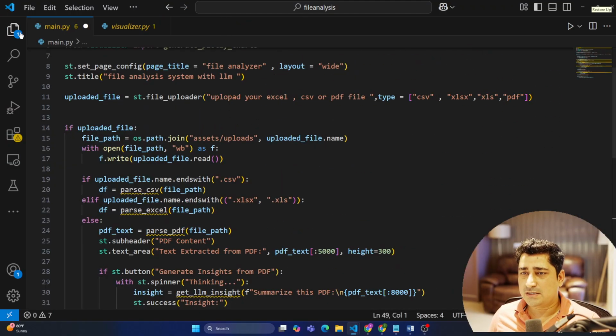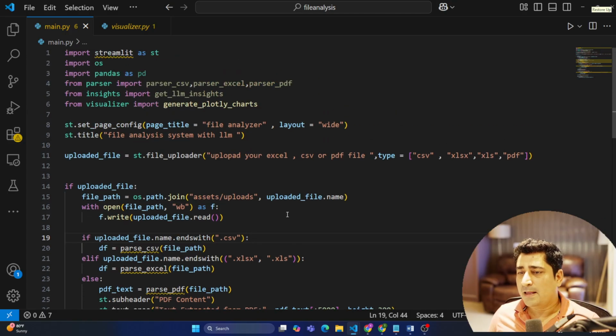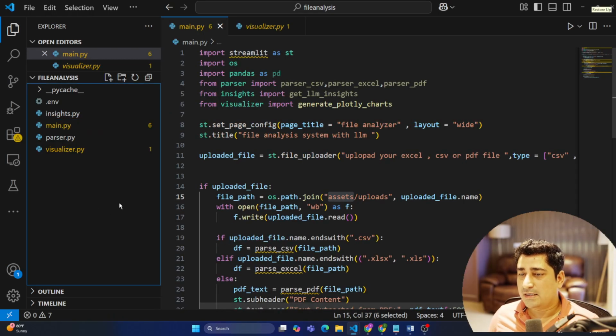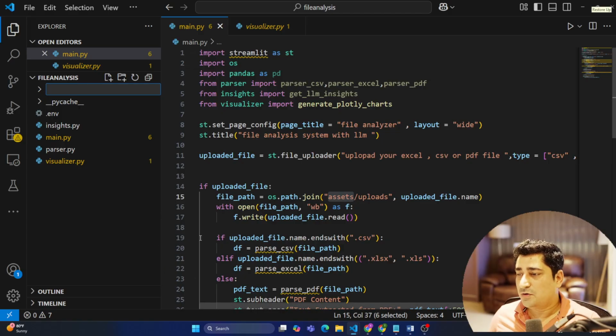It's very easy to understand, by the way, in case of Streamlit. Here, whatever file I have uploaded, I'm saying if there is an uploaded file, and it is true, then do one thing. os.path.join with the assets upload path means I'm trying to save that file, writing that particular file inside this directory. Now this directory is not available, so I'll try to create that directory.